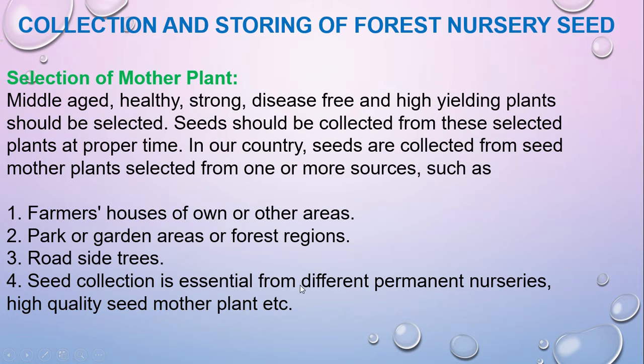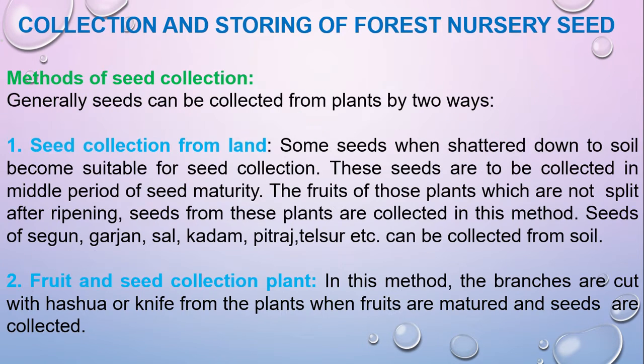Seed collection is essential from different permanent nurseries, and a high quality seed mother plant will be selected for collecting the seed. If this is not maintained, if someone collects the seed from a very diseased plant, the new seedlings will be very weak. That is why you have to maintain this type of criteria.